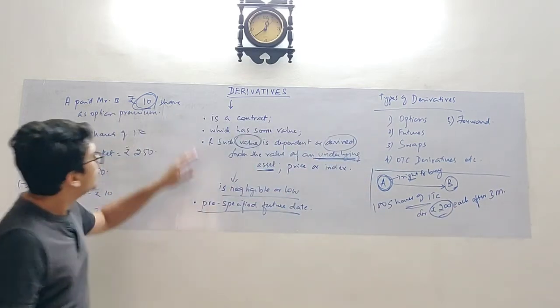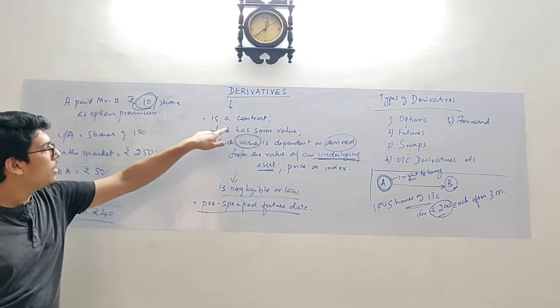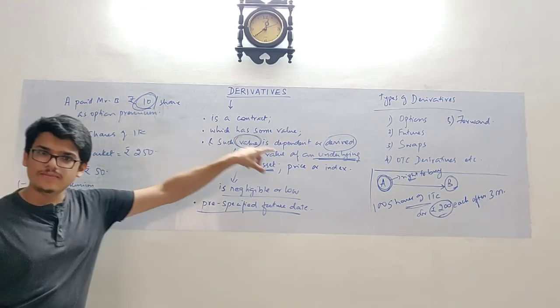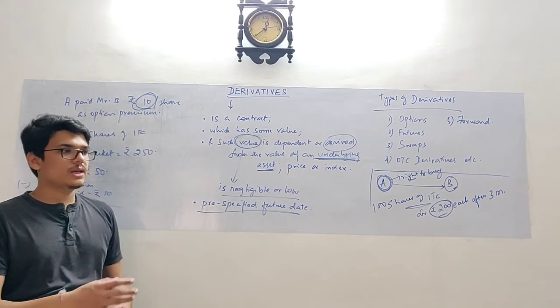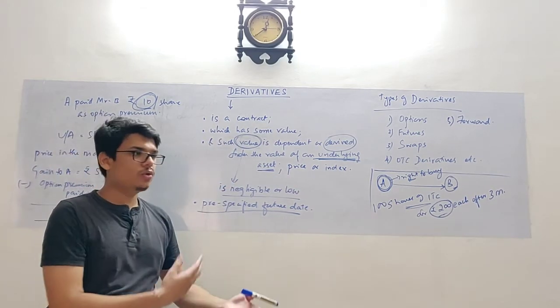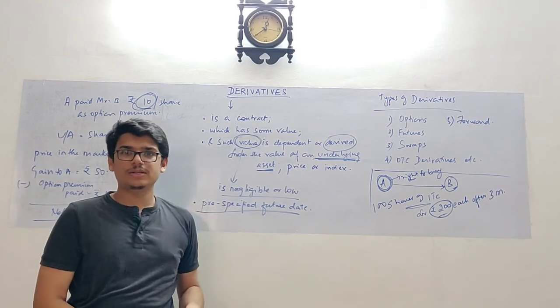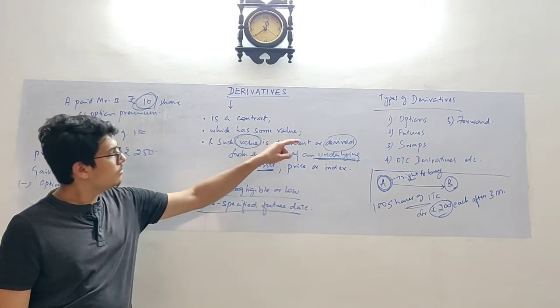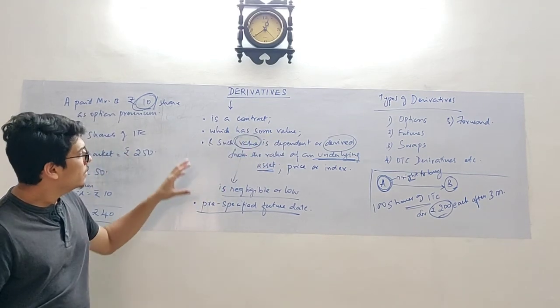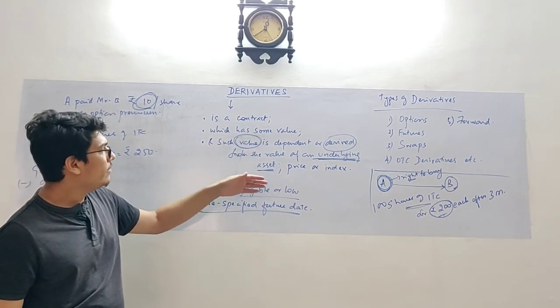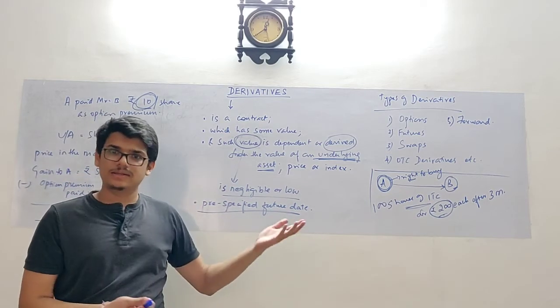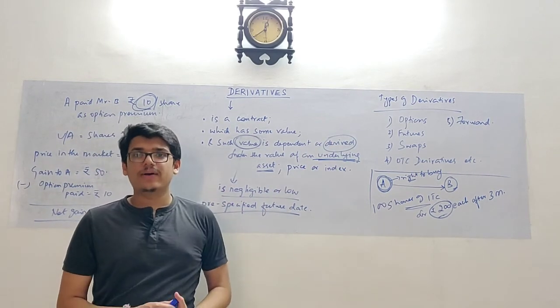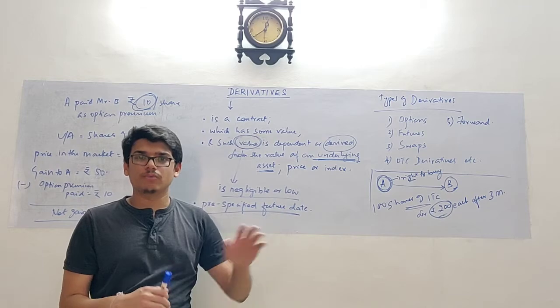As I've already told, a derivative is a contract. So a forward contract is also a contract which has some value, in the sense that when you enter into a forward contract, you have to pay some commission charges to the bank or to the broker. This value is derived from the value of an underlying asset. The value of a forward contract is dependent on the exchange rate.